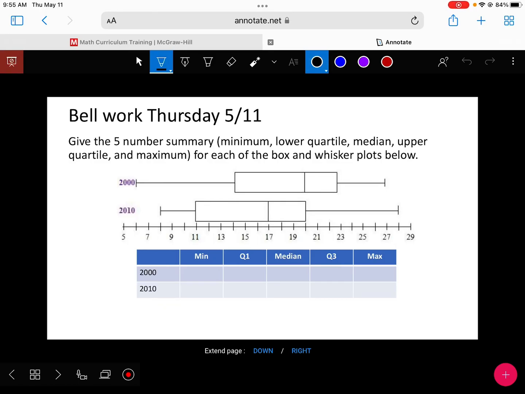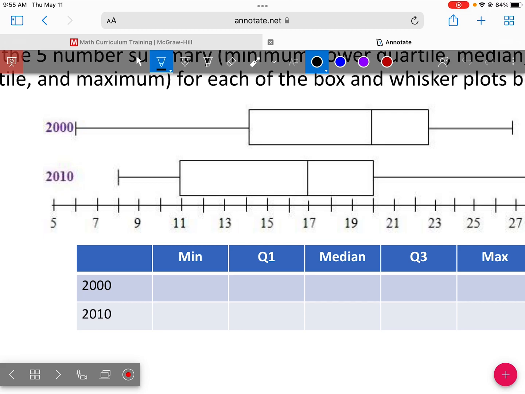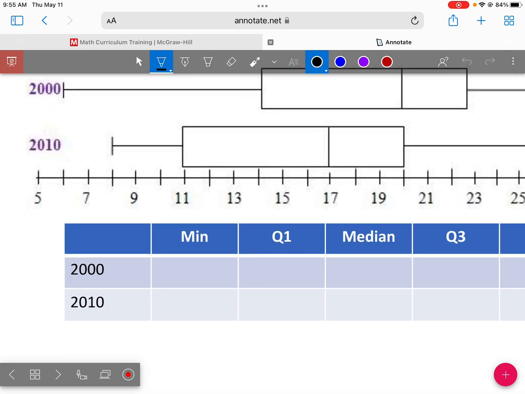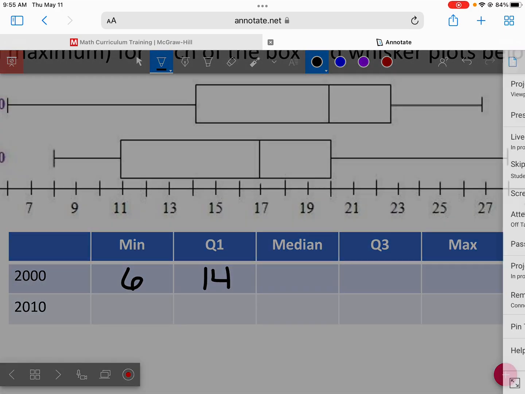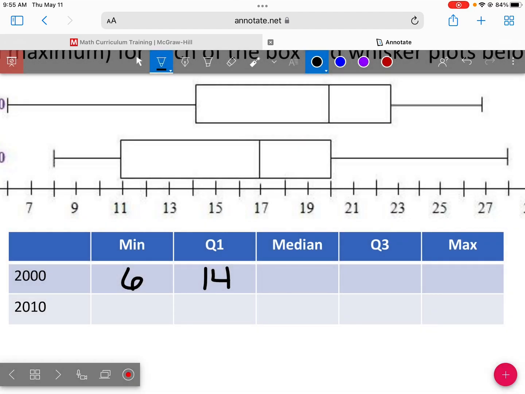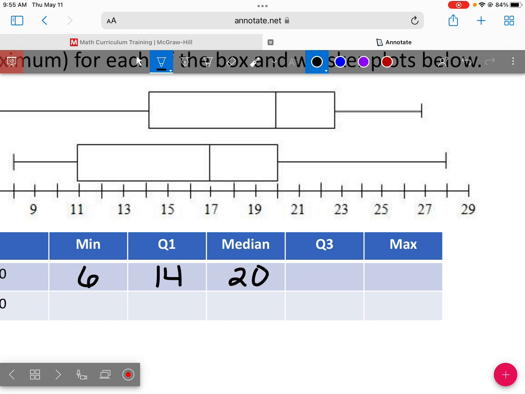Give me the 5-number summary for 2000. The minimum is about what? About 6. Q1 is right about 14. Just realized I forgot to do this. There we go. Median, right about 20.